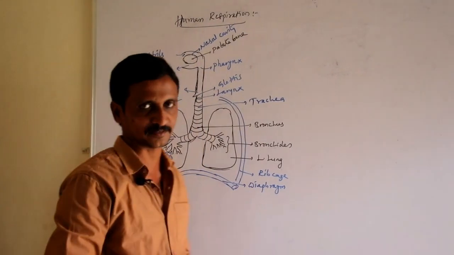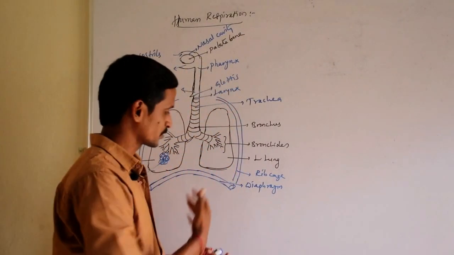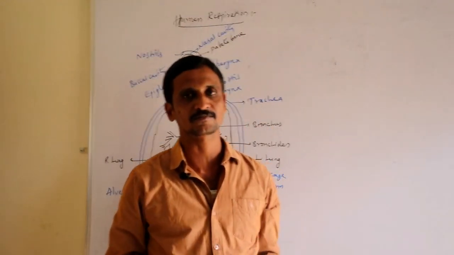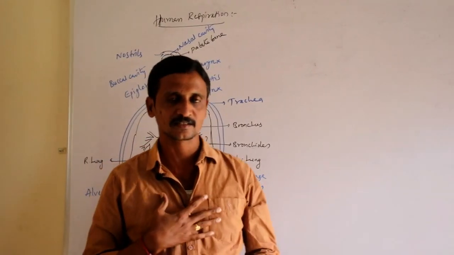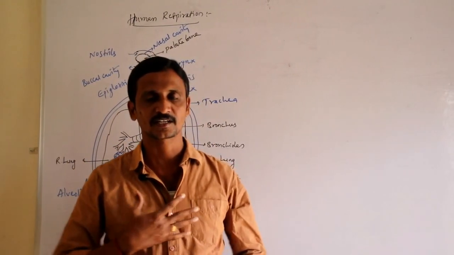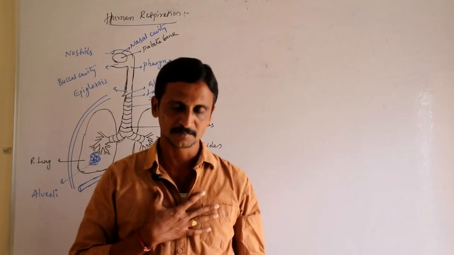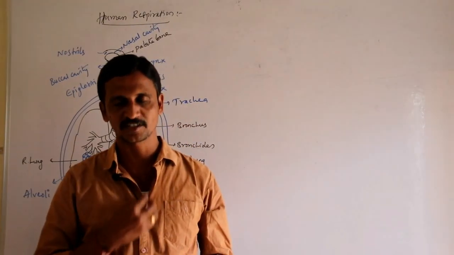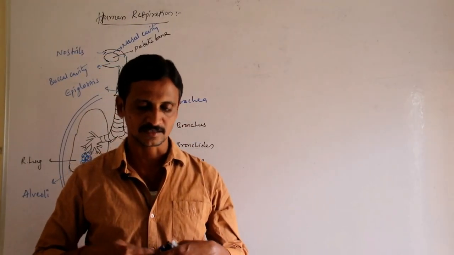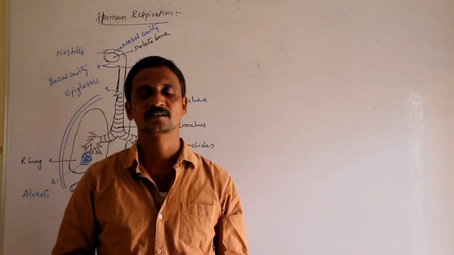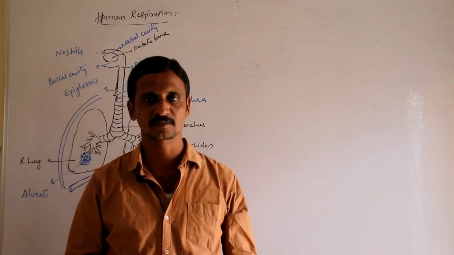role in human respiration. We possess a pair of lungs located in the rib cage, externally protected by ribs and sternum, the breastbone, at the bottom protected by the diaphragm, and at the backside by the vertebral column.